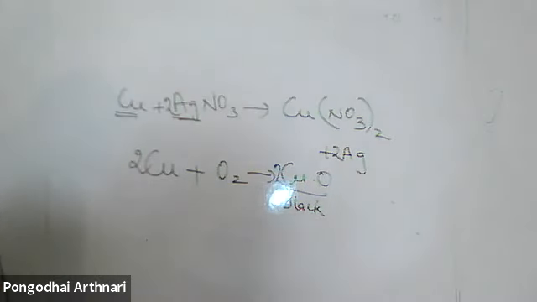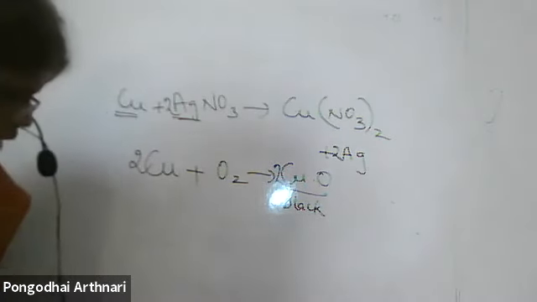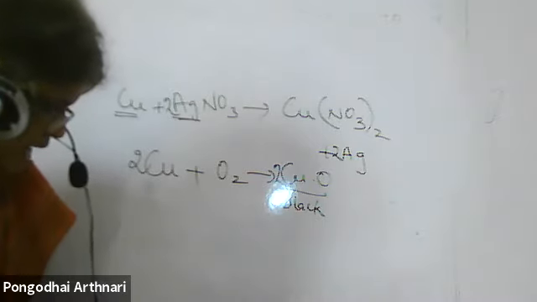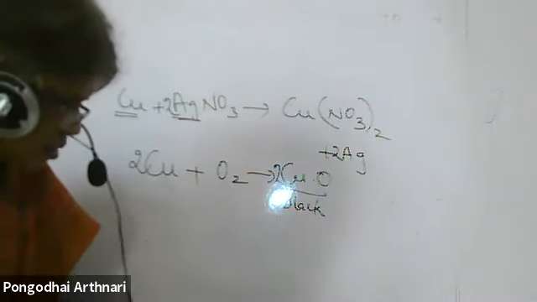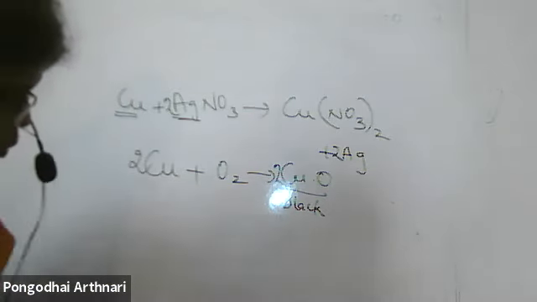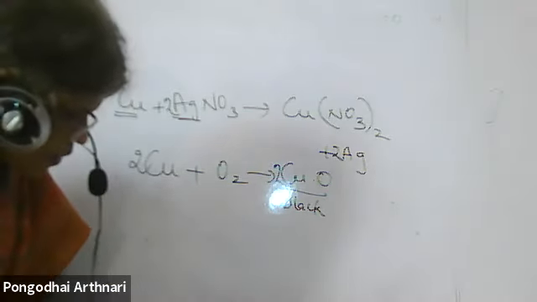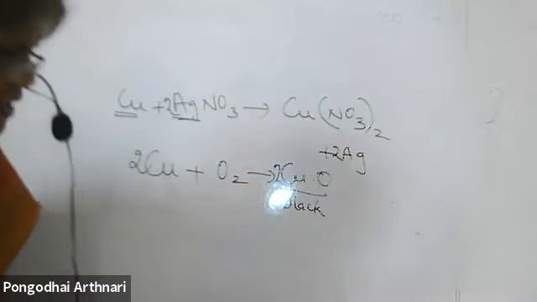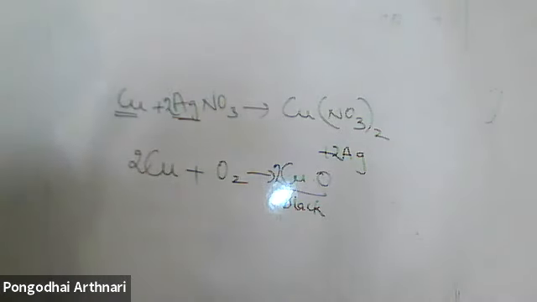Likewise, you can also write down: explain the following terms with one example each, corrosion and rancidity. That's all. Any doubt regarding this chapter? Whatever I wanted to tell from the content of the first chapter is over.